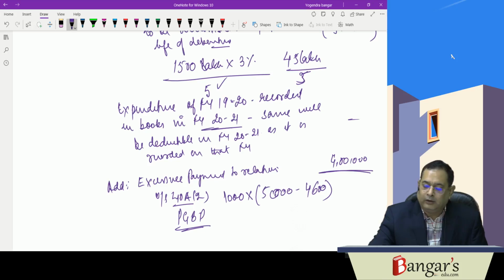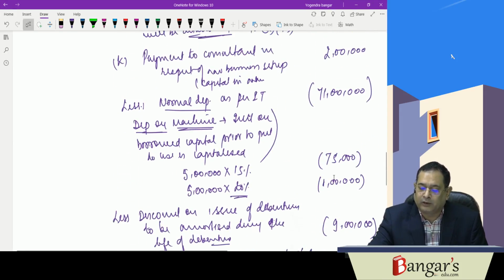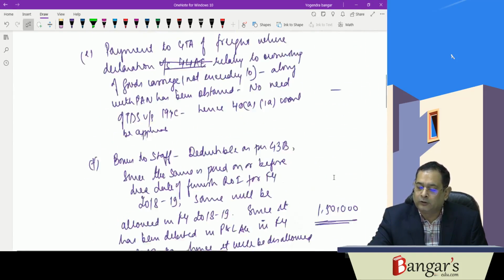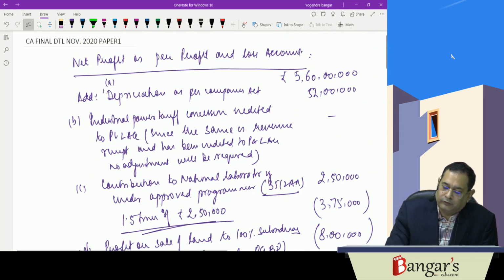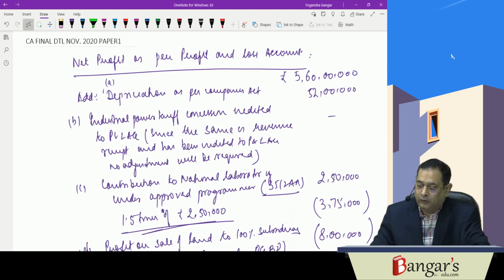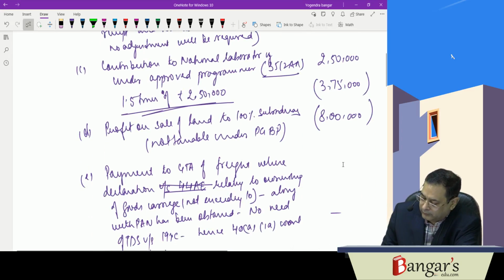So we have made necessary presumptions in respect of depreciation. So how much amount of profits and gains of business and profession will be there? 560 plus 52 lakhs plus 2 lakh 50,000 minus 3 lakh 75,000. You can go through the calculation once.